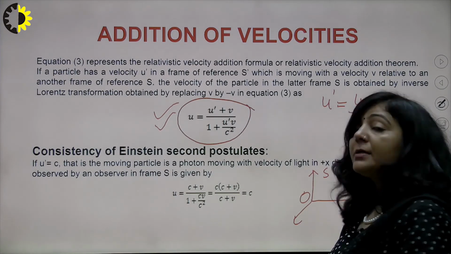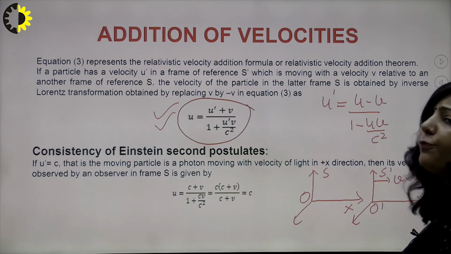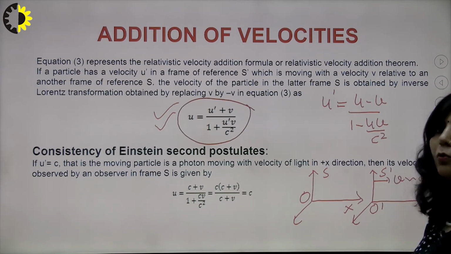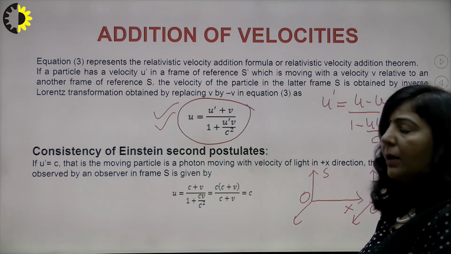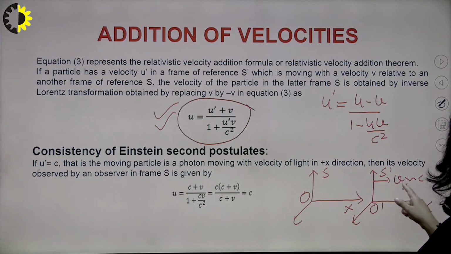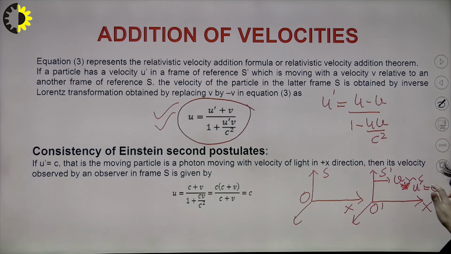Now what we are considering, suppose there is a photon. Now you know a photon always travels with the speed of light. Let there be a photon, or a particle, which is traveling with speed c, that is, let u' be equal to c, meaning the particle in frame S' is traveling with speed c.